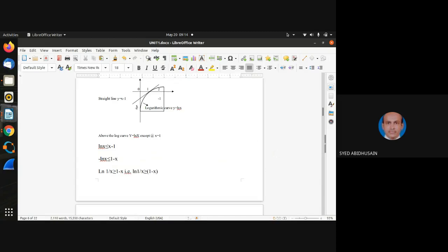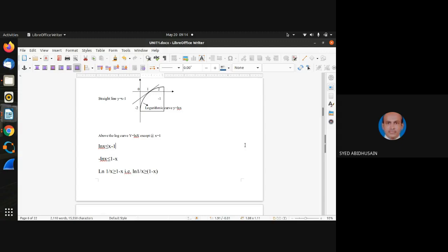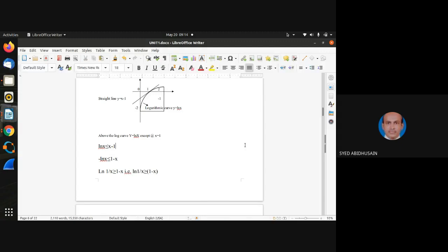It is always less than or equal to the line, at this particular value of x where ln of x and y equals x minus 1 are equal. Otherwise, as you can see in the diagram, the ln of x curve is always less than the straight line equation.